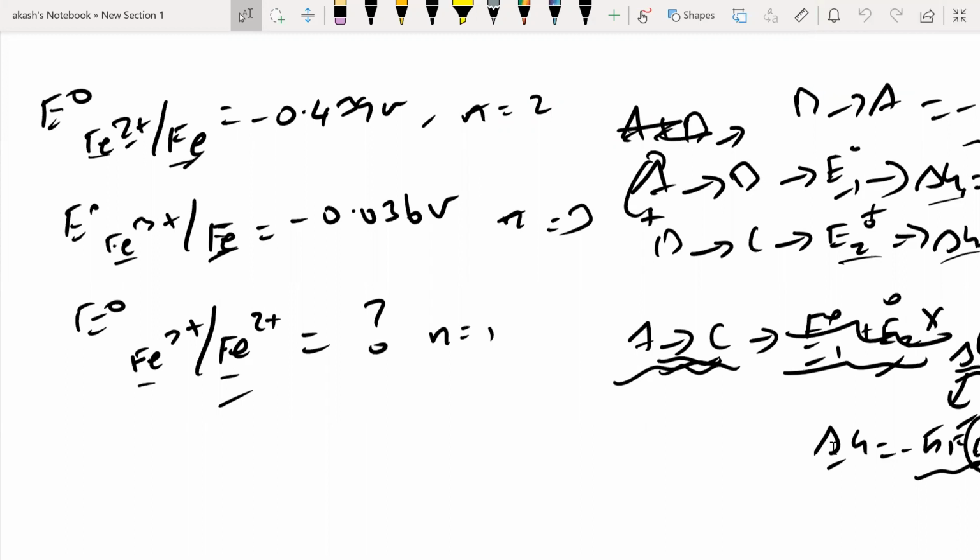So is it minus 0.978? Minus 0.978. Let me check. I took 0.44 for Fe. Okay, no issues. That is fine. What is it? Minus 0.978. Nope.